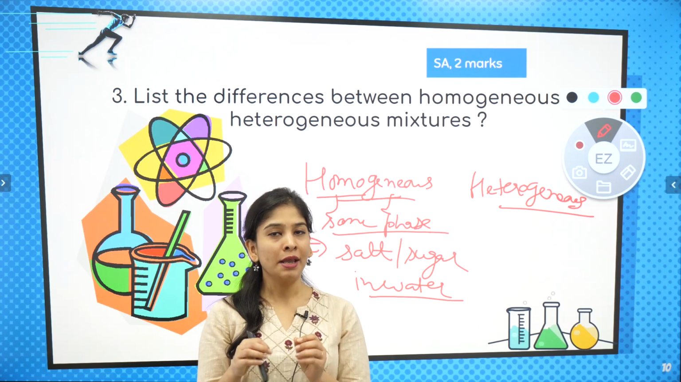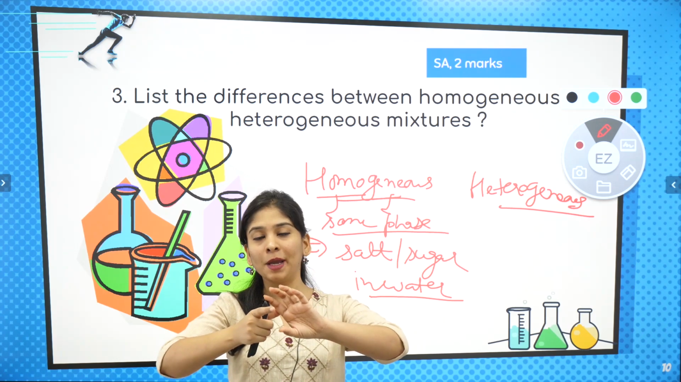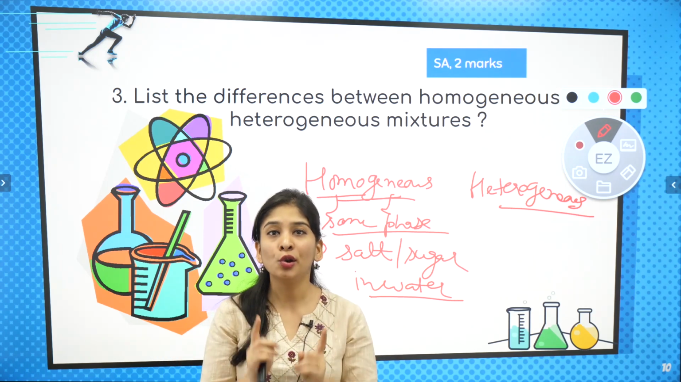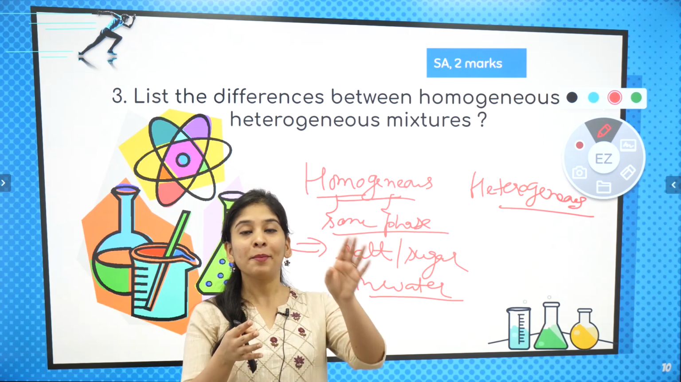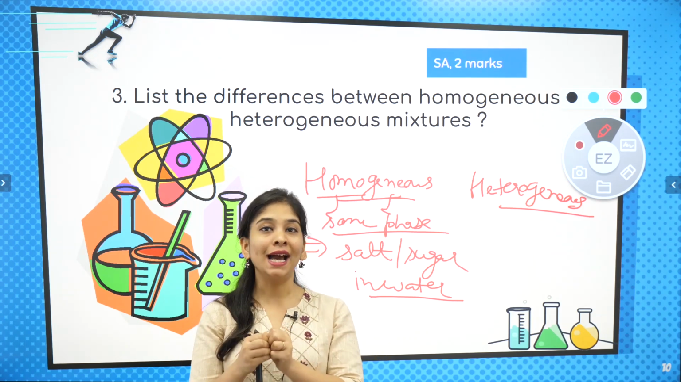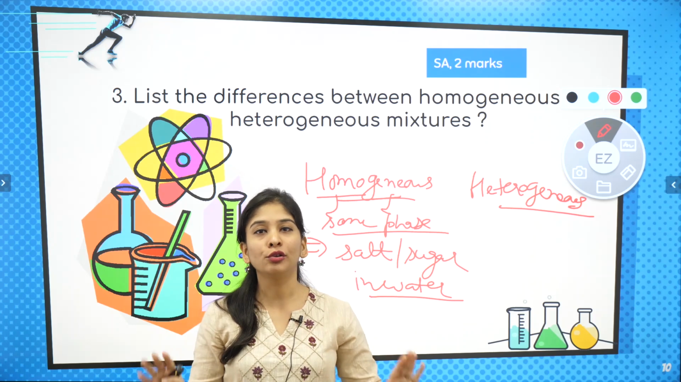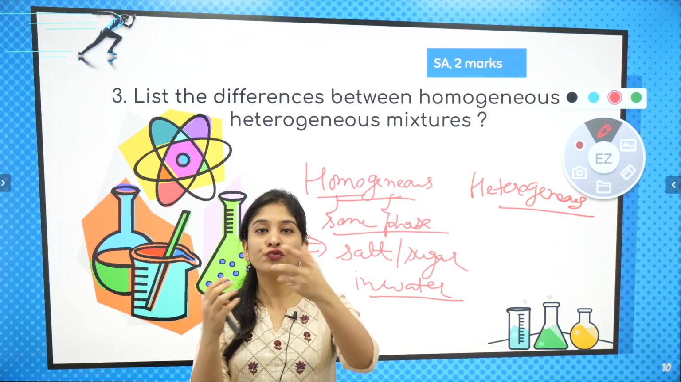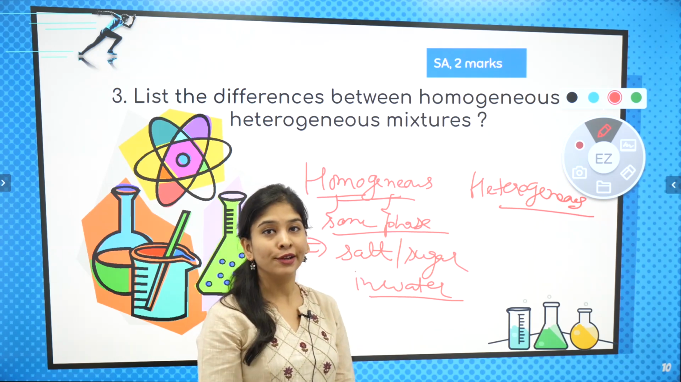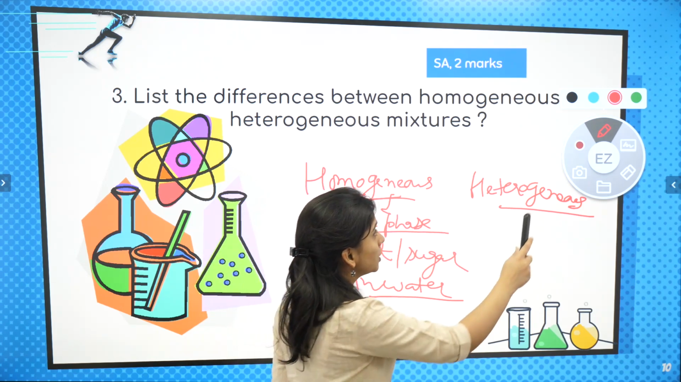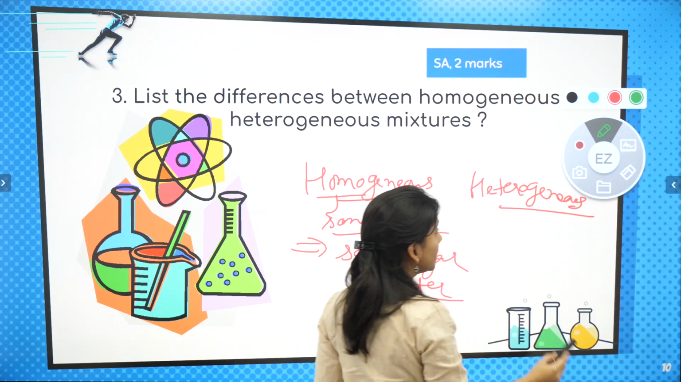Now if you think, ma'am, can we pass it through filter paper? Can they be differentiated? No, not at all. The next difference: if I pass it through filter paper, my solute and solvent are not going to separate, not going to filter out. But on the other hand, what happens in a heterogeneous mixture?